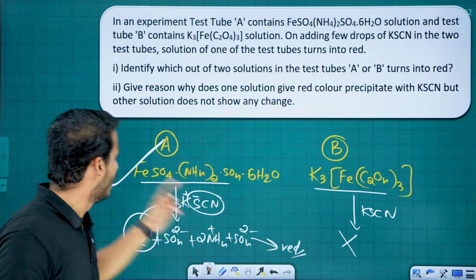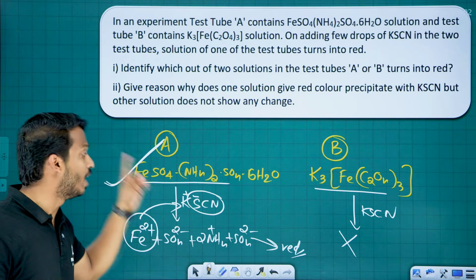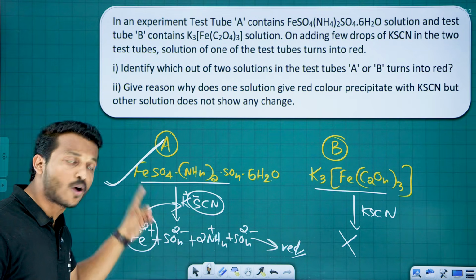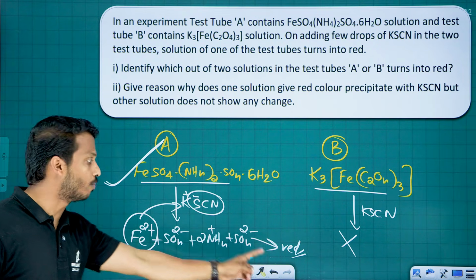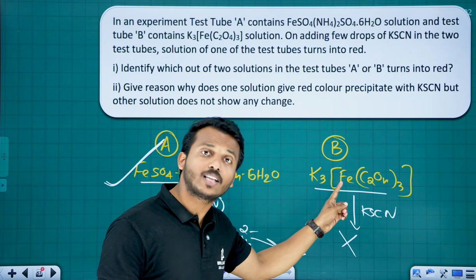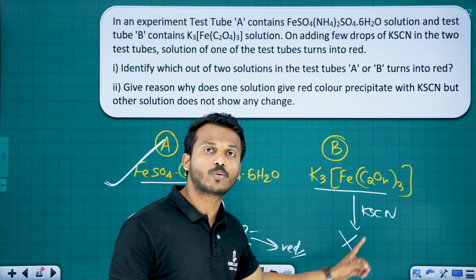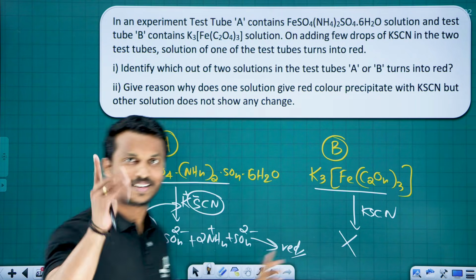That's the reason we said. Here, the double salt undergoes complete dissociation. It gives Fe2+, ferrous ion. It combines with the SCN to form the red color complex. Whereas in compound B, Fe is inside the coordination sphere, it does not come out as an ion. So it cannot react with the KSCN to give the red color.